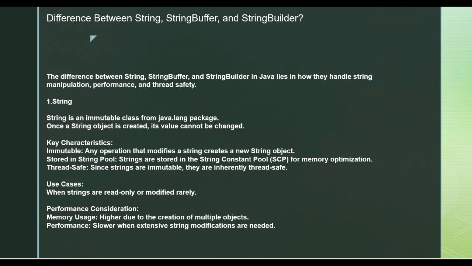So if you want to save on multiple object creation, use it where there are frequent reads. In terms of memory usage, it is quite optimized and fast in reading, but when it comes to extensive modifications, like appending or adding something, it's quite slow.